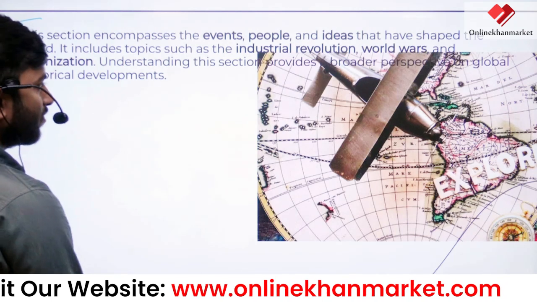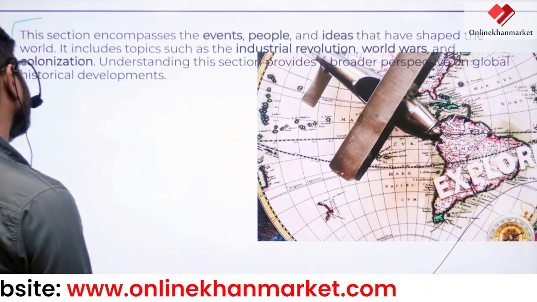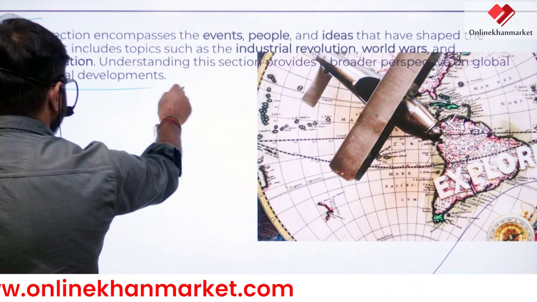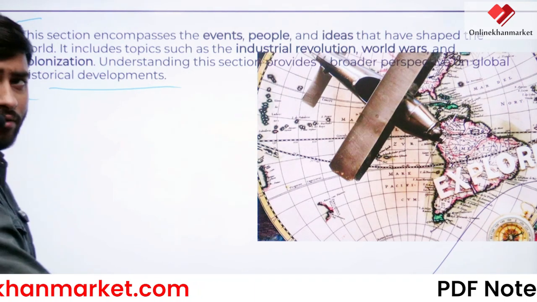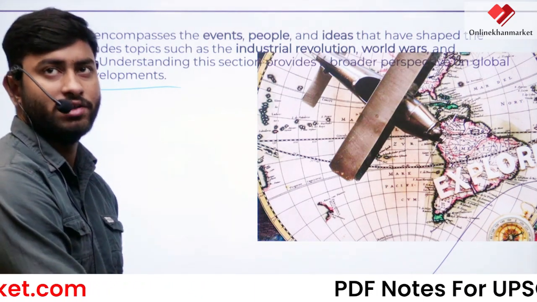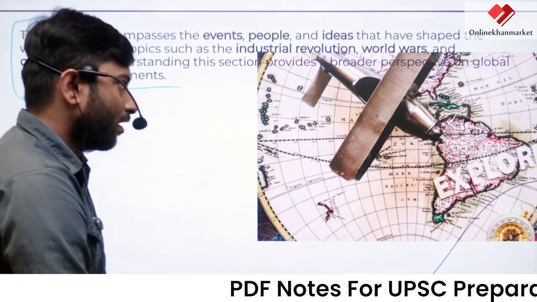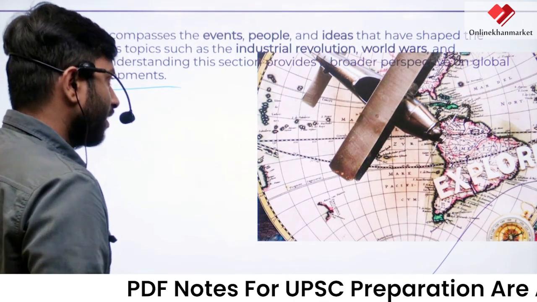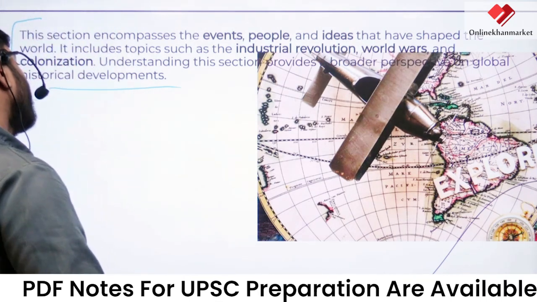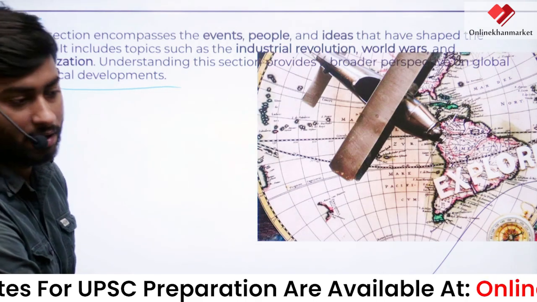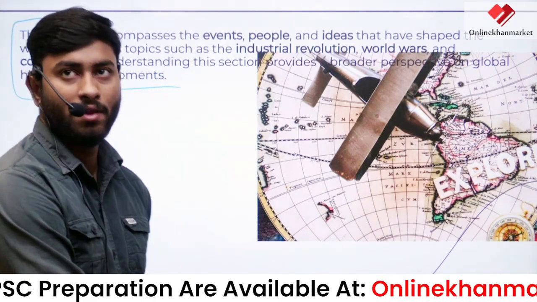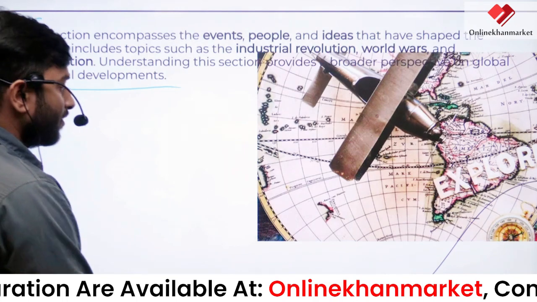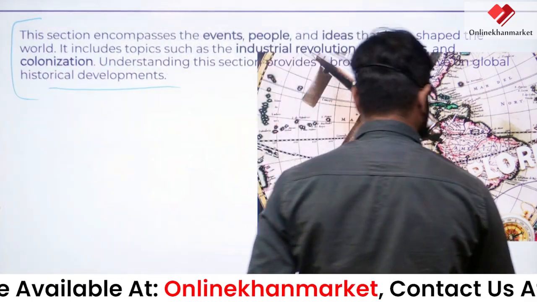Understanding this section provides a broader perspective of global historical development. It basically covers your world history, or what kind of circumstances happened in the past related to the Industrial Revolution, the world wars, World War One. All these things will be covered in this GS paper 1 as well.